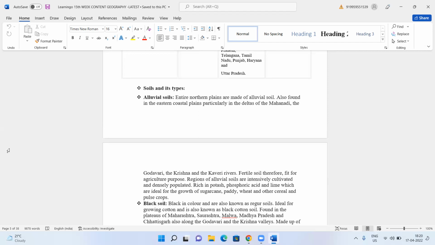So you find the northern plains mostly made of alluvial soil. Plus we also find it in the Mahanadi region. Mahanadi is in Odisha. Then you have the Godavari, the Krishna, and the Kaveri rivers. It is fertile soil, therefore fit for agricultural purposes. Regions of alluvial soils are intensively cultivated and densely populated. All the areas are highly populated as well as intensively cultivated. It is rich in potash, phosphoric acid, and lime, which are ideal for the growth of sugarcane, paddy, wheat, and other cereal crops also. So I'll stop here because only 1 minute is left.